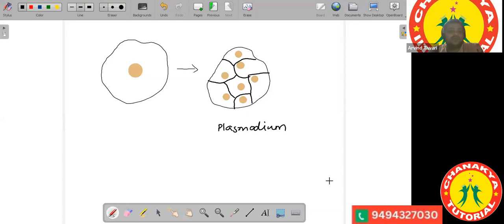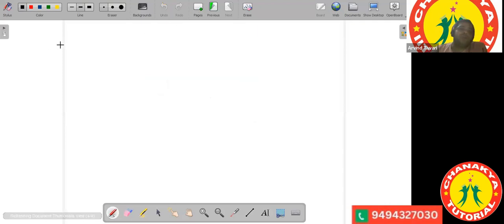Okay. So understood about binary fission and multiple fission? In both the cases, the cell is dividing by the process of mitosis cell division. It is the mitosis cell division which occurs in them. So binary fission and multiple fission. Then after this you have budding as another process of formation of a new individual.